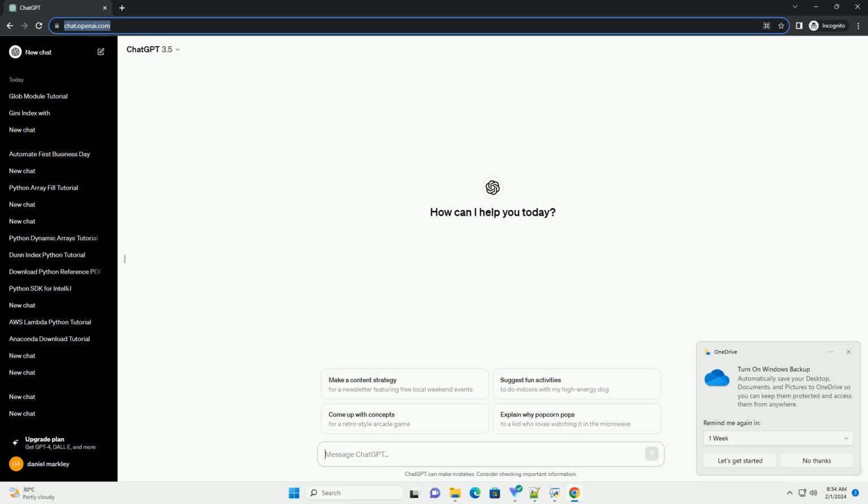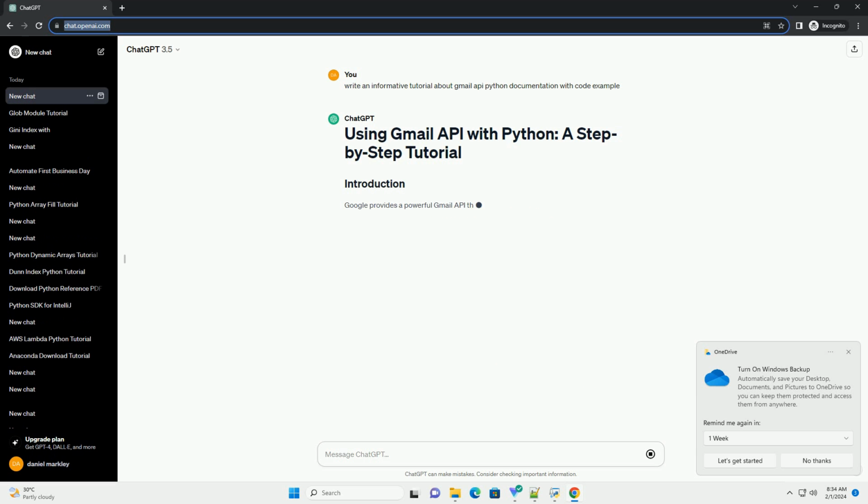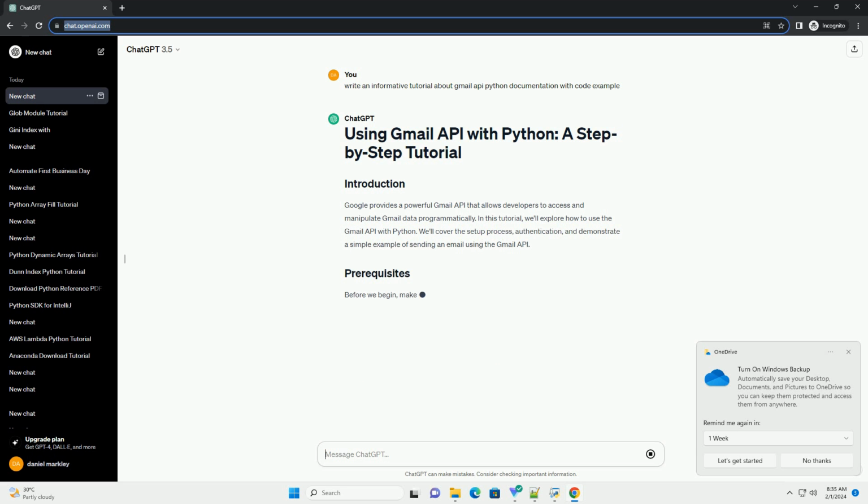Google provides a powerful Gmail API that allows developers to access and manipulate Gmail data programmatically. In this tutorial, we'll explore how to use the Gmail API with Python. We'll cover the setup process, authentication, and demonstrate a simple example of sending an email using the Gmail API.